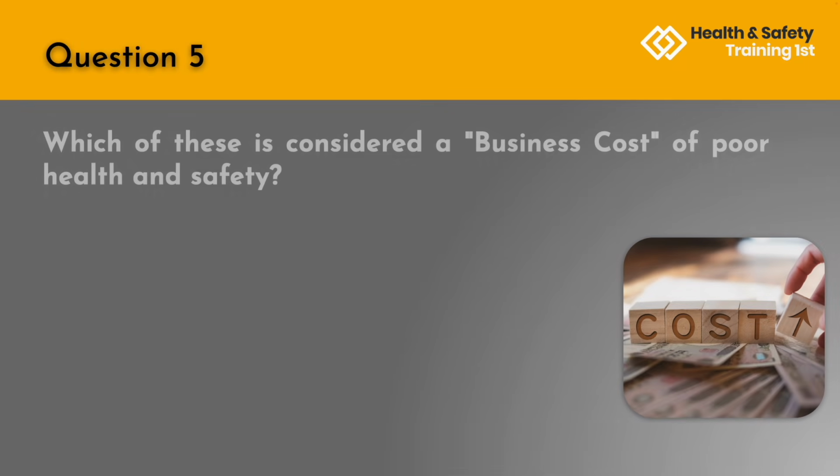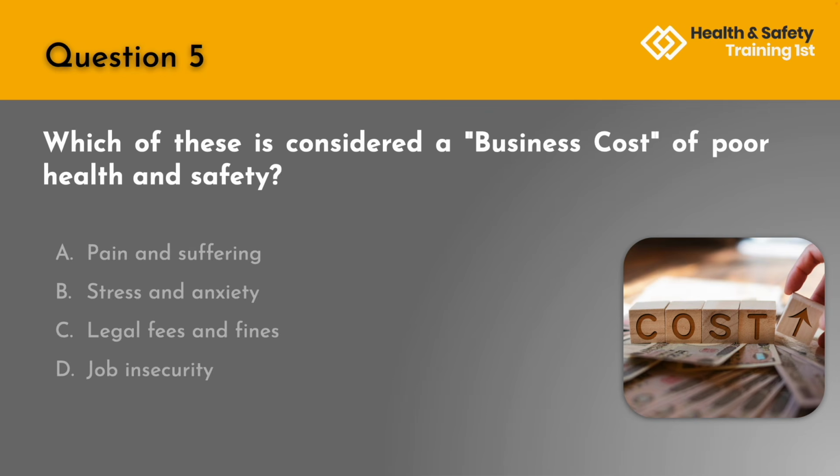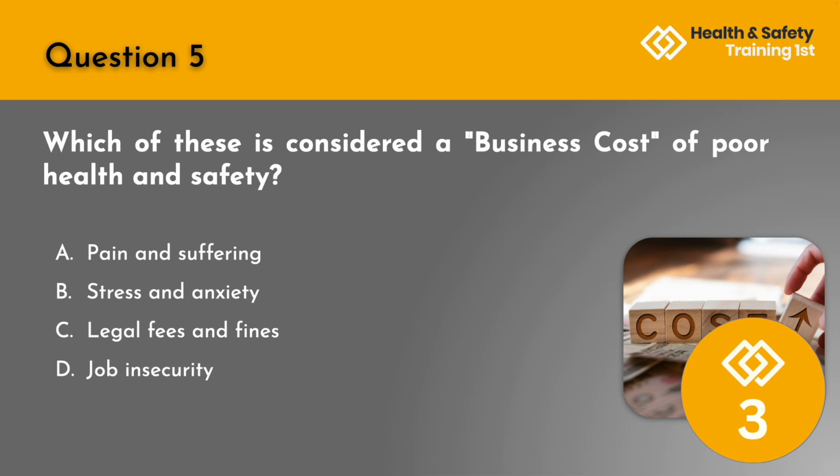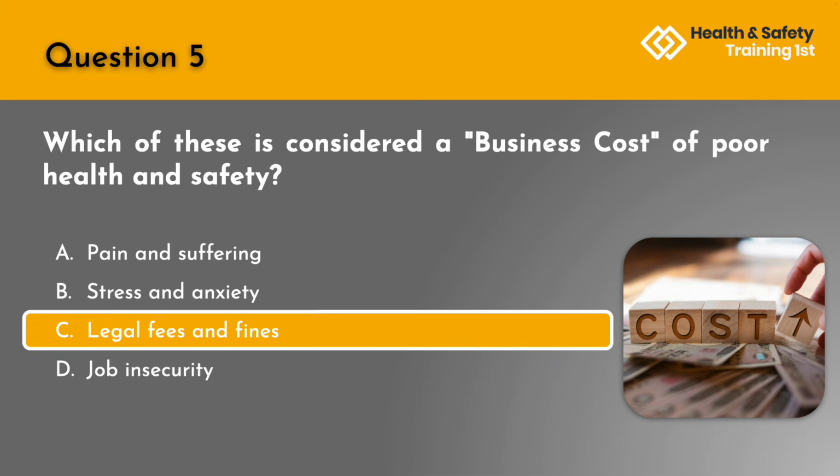Question 5. Which of these is considered a business cost of poor health and safety? A. Pain and suffering, B. Stress and anxiety, C. Legal fees and fines, or D. Job insecurity. The correct answer is C. Legal fees and fines.